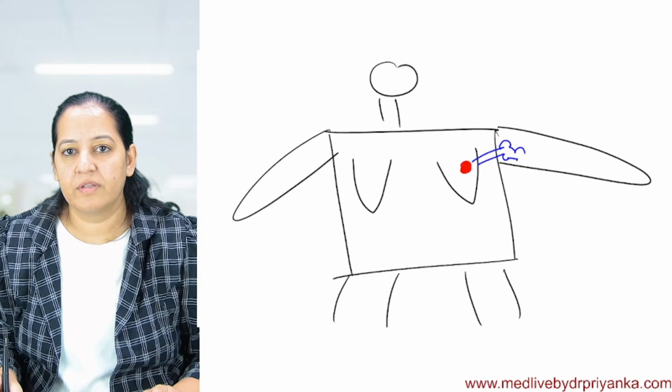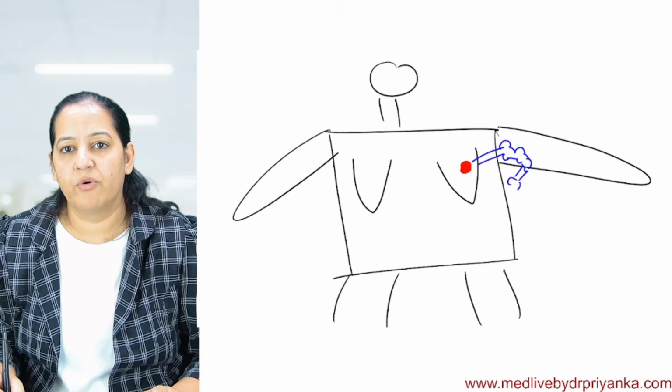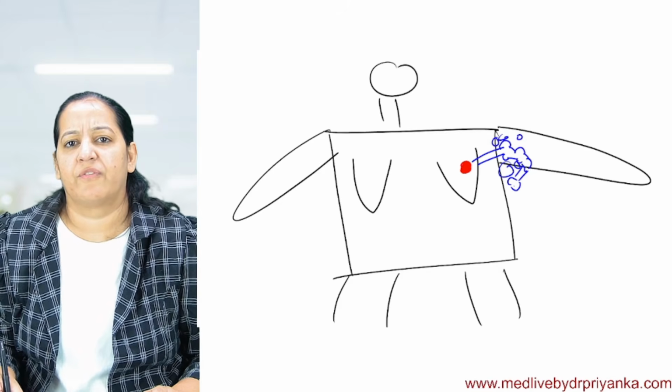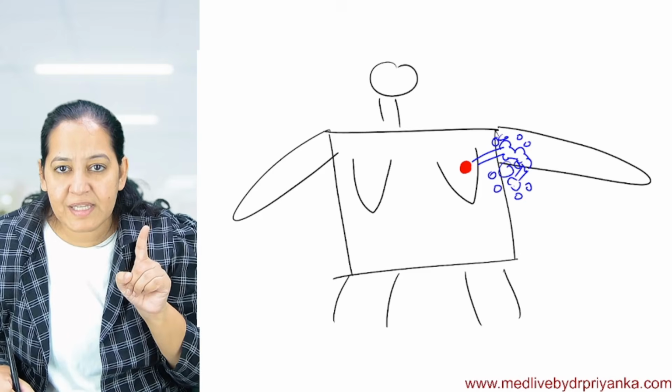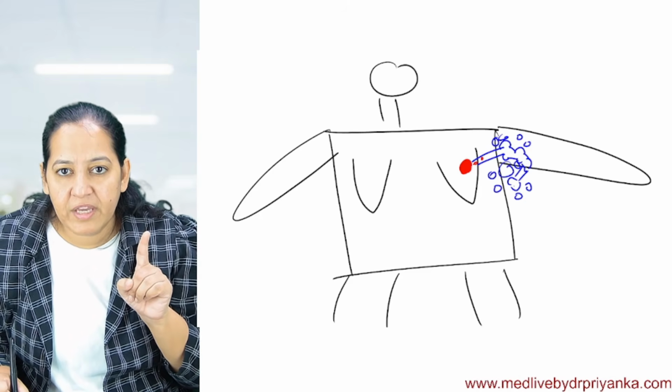This is the first lymph node. This is the second. This is the third. This is the fourth. And it's a cluster of lymph nodes, multiple lymph nodes forming a web like that. But on the way, if the tumor cells are shed from here, they will go here, here, here, here.